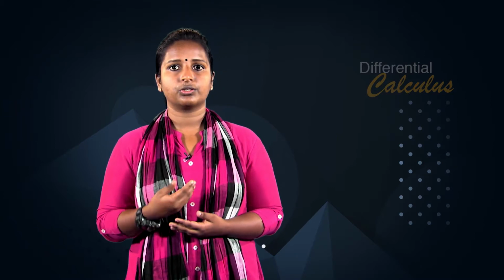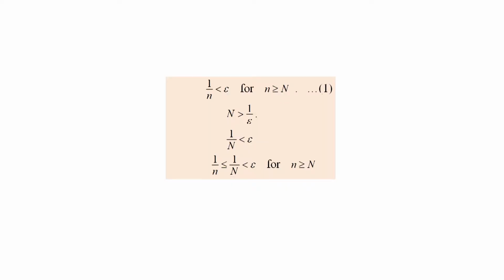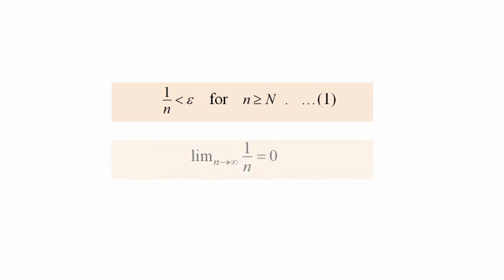The Archimedean property assures us the existence of a natural number N associated with a real number 1 upon epsilon such that N greater than 1 upon epsilon, then 1 upon N less than epsilon. And hence it follows that 1 upon n less than or equal to 1 upon N less than epsilon for n greater than or equal to N. Hence, 1 upon n less than epsilon for n greater than or equal to N, equation 1, as desired. This proves that limit of 1 upon n as n approaches infinity is 0.